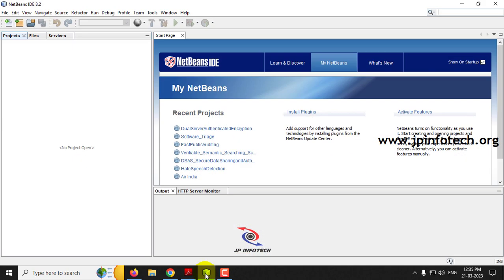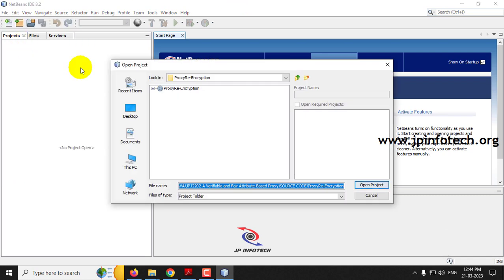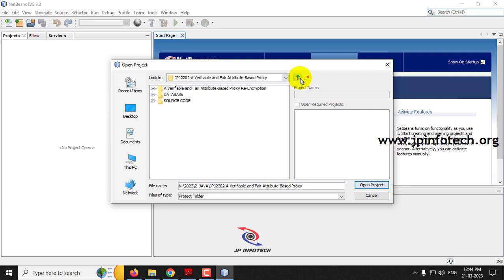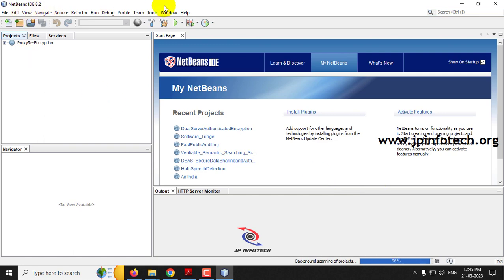We have developed this project in Java using NetBeans IDE 8.2. First open NetBeans IDE 8.2. Now we need to import the project into NetBeans IDE 8.2. Just go to the File menu and click Open Project. Now go to the source code location where you can find the proxy re-encryption project, select it and click Open Project.